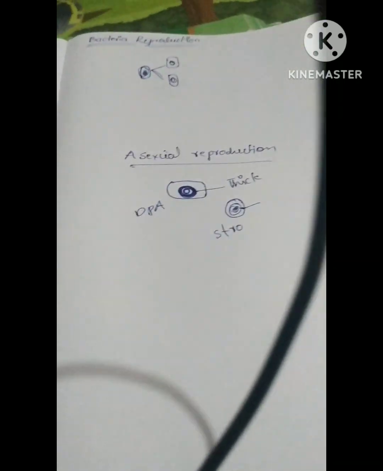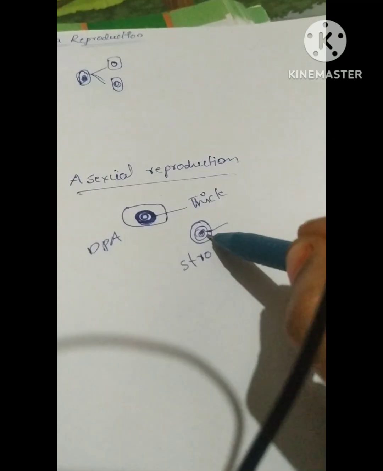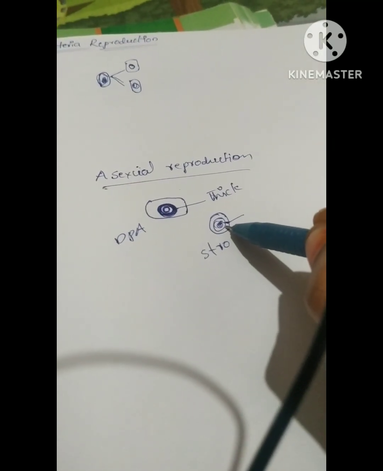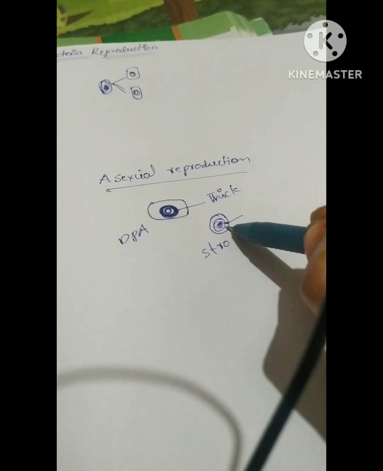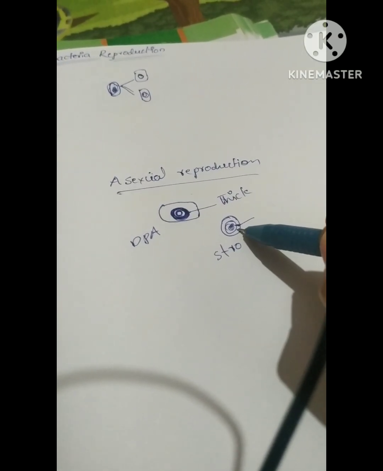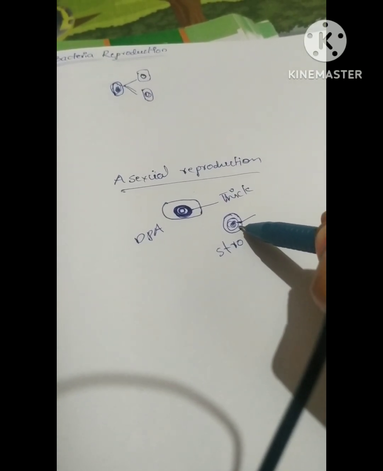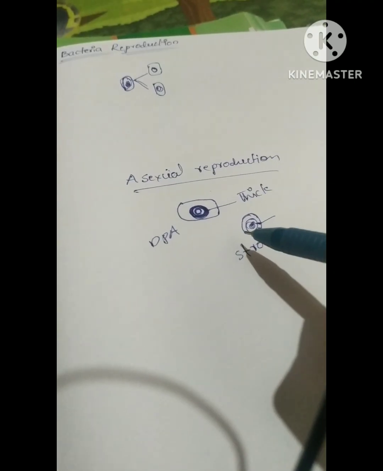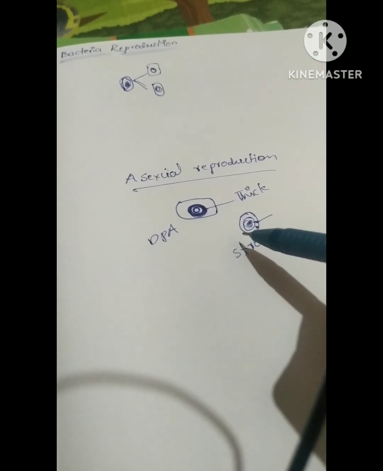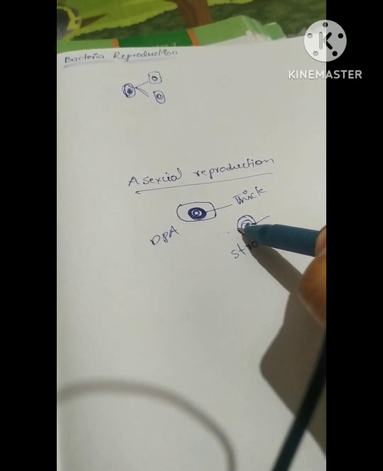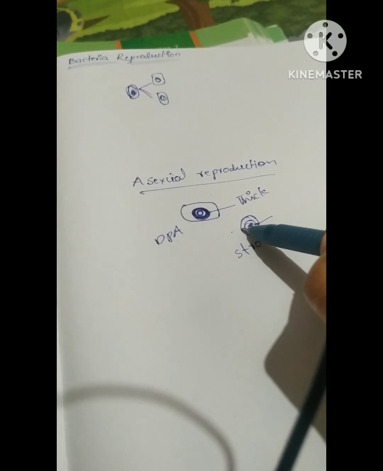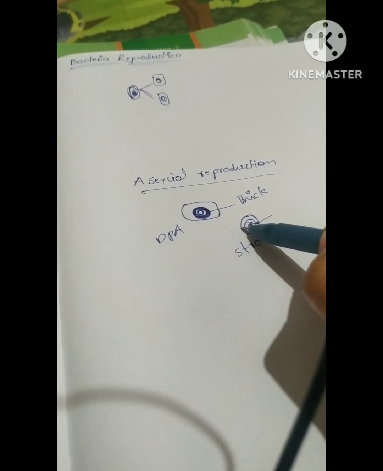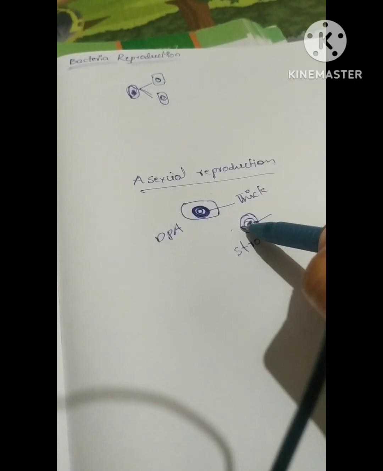The next one is asexual reproduction. Asexual reproduction takes place by endospore formation, conidia and zoospores. During unfavorable conditions, a highly resistant single spore is formed inside the bacterial cell, which is known as an endospore. Endo means inside, with spores.